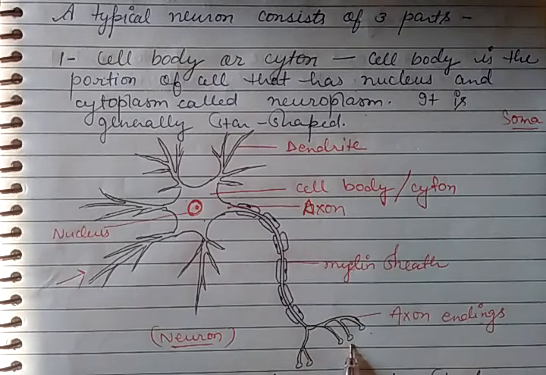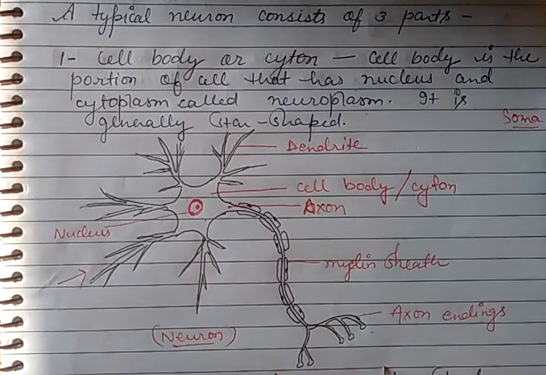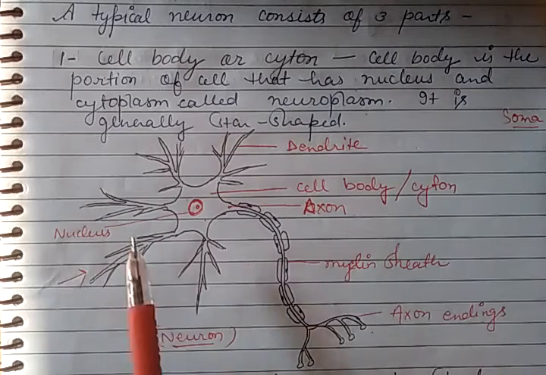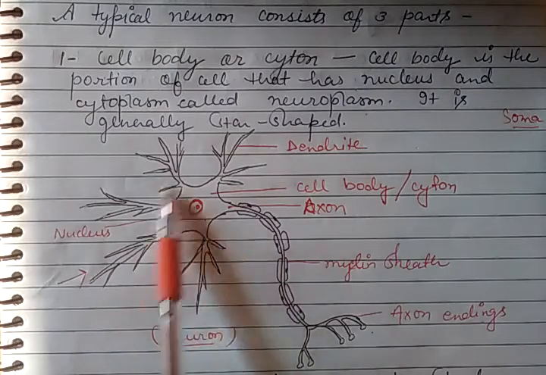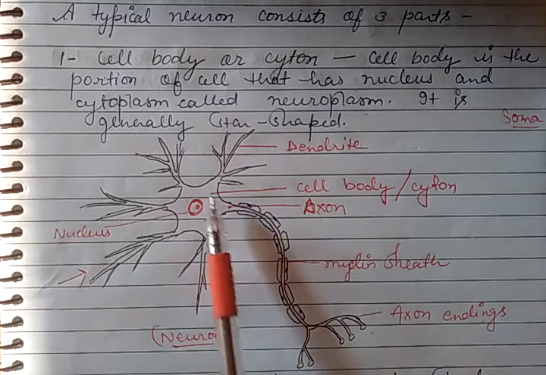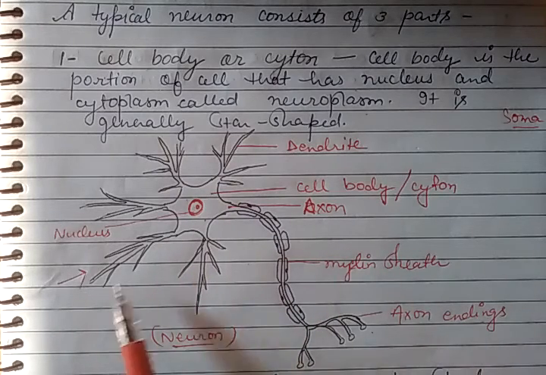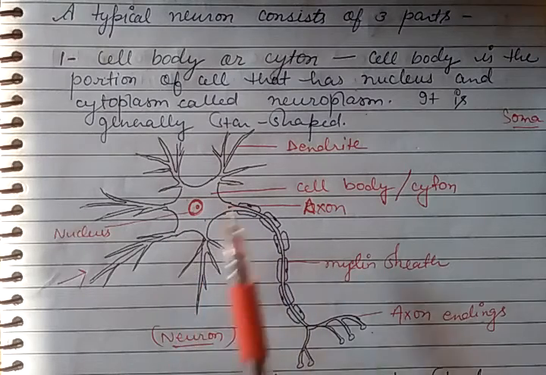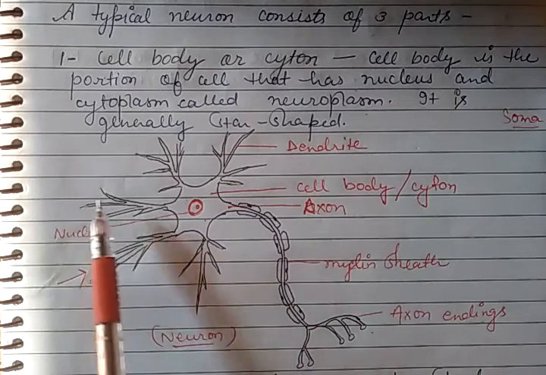They are elongated, long, and they have a special structure to receive and send the stimulus or signals. So they have three main parts. The first one is the cell body or cyton, which has the nucleus, the cytoplasm and all the other cell organelles. From the cyton, or cell body or soma, there are some extensions.